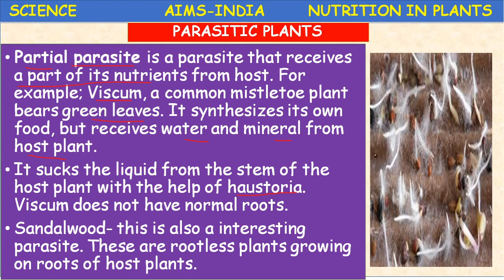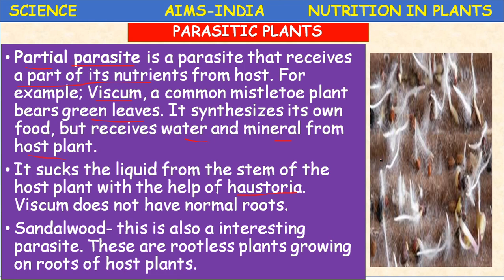So every parasite has its own requirement. Every living organism has its own requirement. Most of the parasitic plants, that is total parasites, cannot synthesize any food.